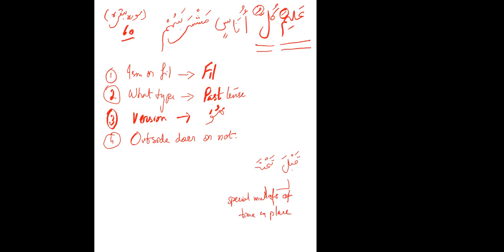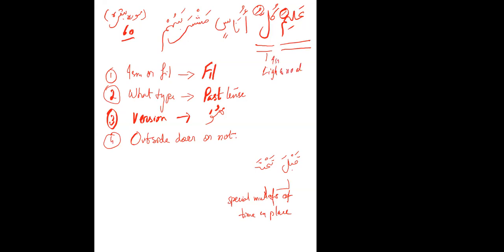Is kullu a special mudaf of time and place? No, it's not. So we will treat it as a simple mudaf here. Okay? So this is a mudaf, light and null.